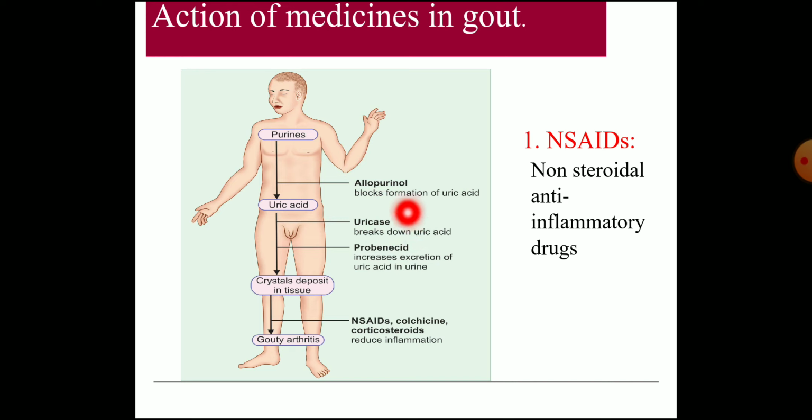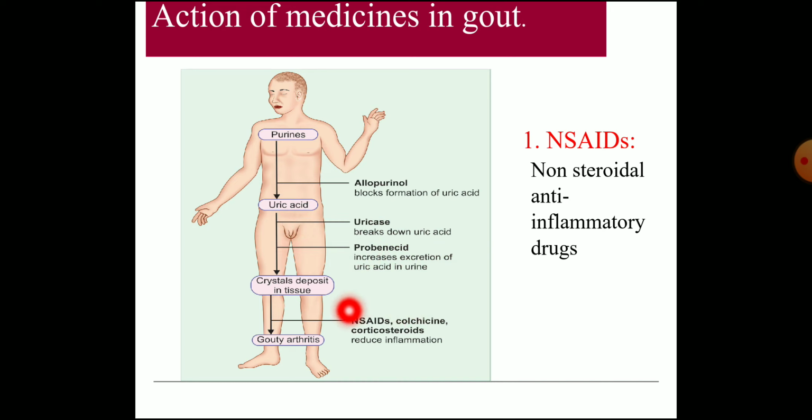Then another enzyme, uricase, can also be used for the treatment. That is, it will break down the uric acid that is formed. So breakdown of uric acid occurs by the enzyme uricase, and it will dissolve the stone. Then probenecid, which increases the excretion of uric acid. Probenecid is a drug which will increase the excretion of uric acid so that the blood level may be normal.